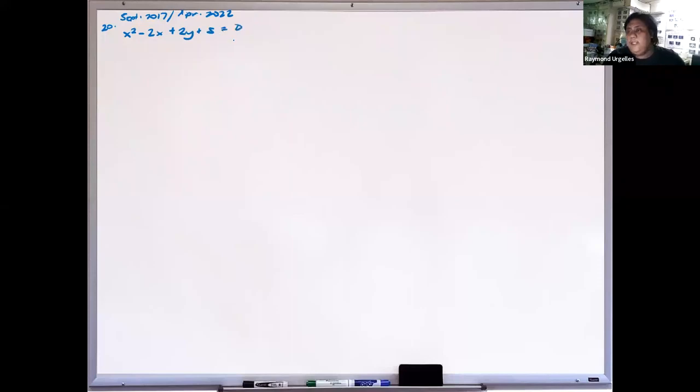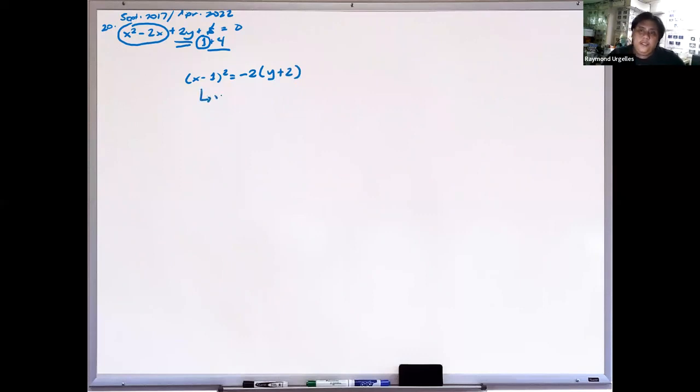So yung gagawin ko dito para madali natin ilipat sa standard form, yung 5 na to, hatiin natin sa 1 saka sa 4. So therefore, itong x squared minus 2x, saka itong plus 1, we can just factor that as (x minus 1) squared. So itong 2y, paglipat sa kabila, that's negative 2y. So i-factor out na natin yung negative 2. So yung positive 4, paglipat sa kabila, that's negative 4 divided by negative 2. So this will be plus 2. So therefore, direction na tayo sa standard form.